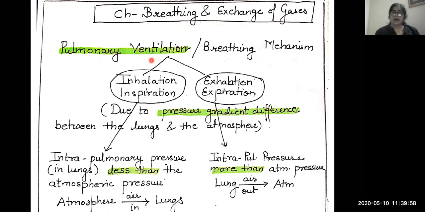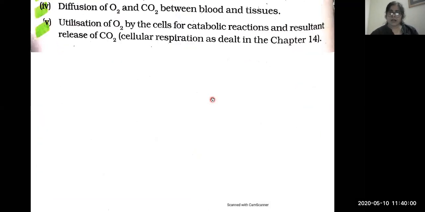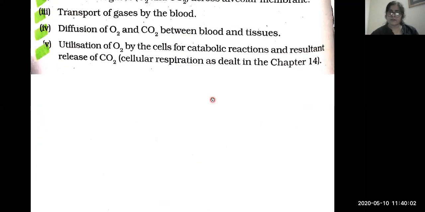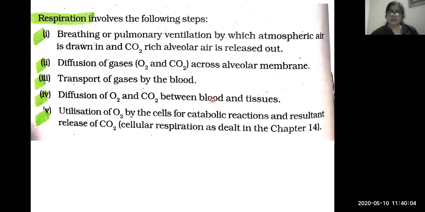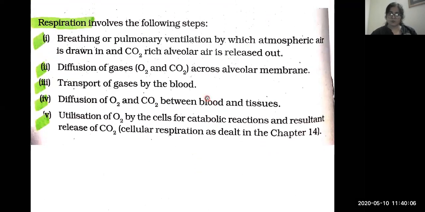Now today I'll start the class with the mechanism of respiration, or the different steps involved in this process, and we have to study these steps one by one. The first step of respiration is breathing or pulmonary ventilation, which means the inhalation of oxygen and expulsion of carbon dioxide.